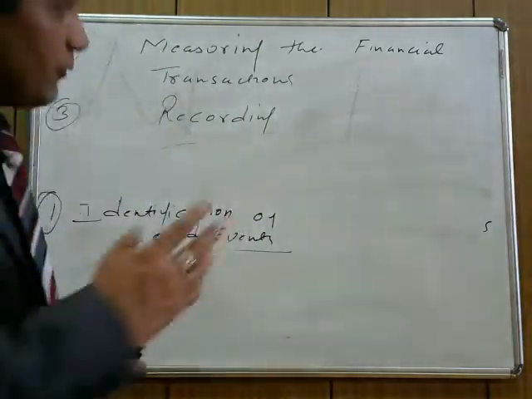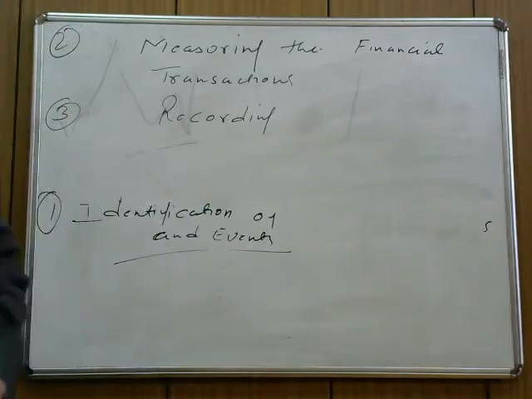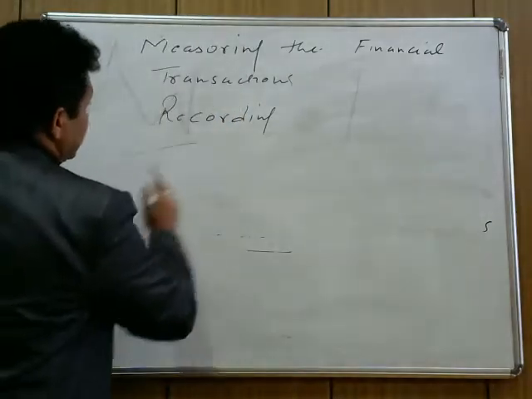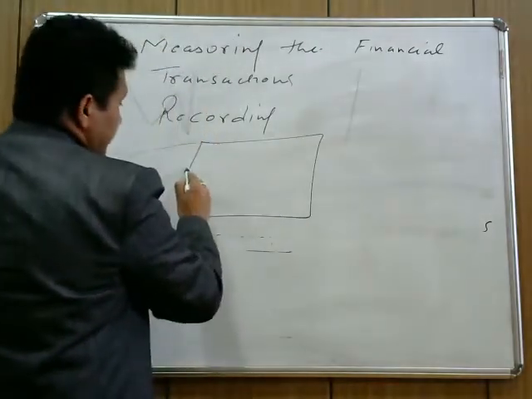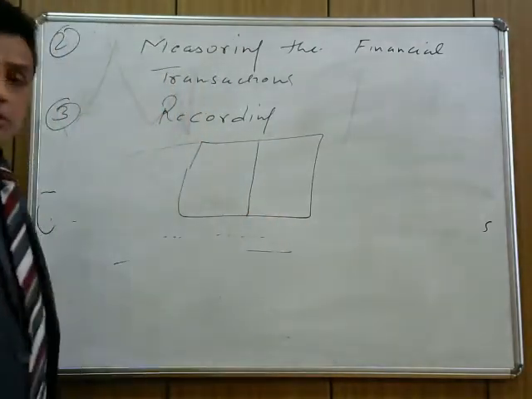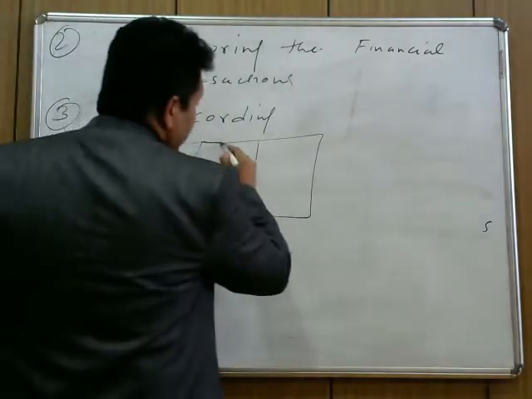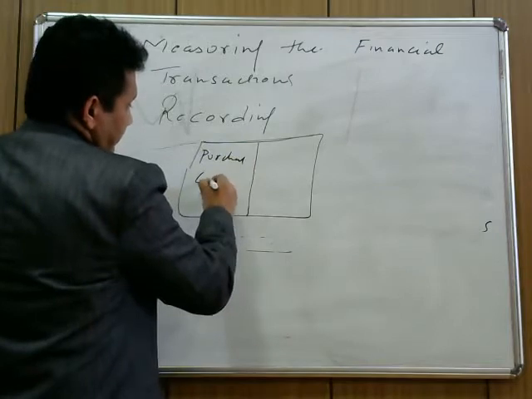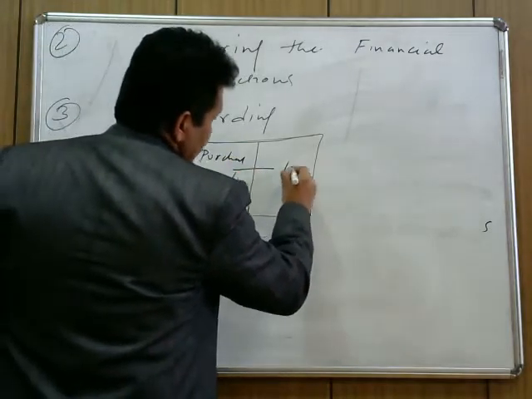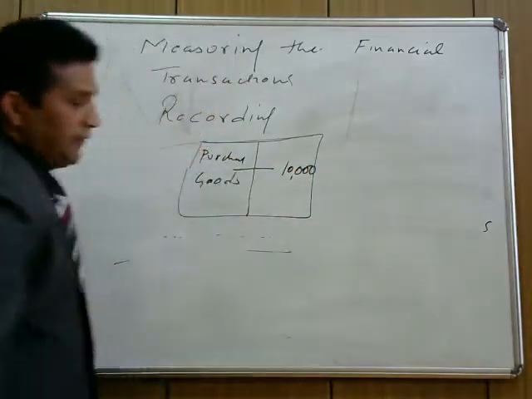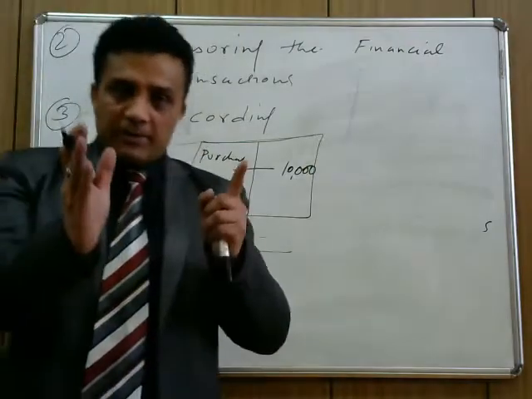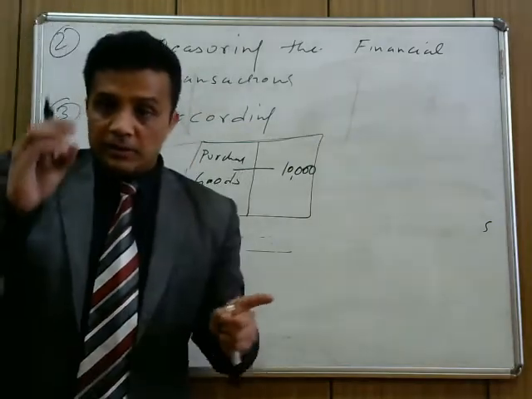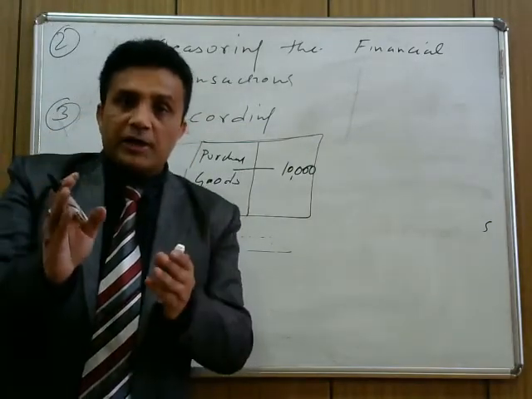Okay, recording. Now when we say recording, the most important thing is where we record the transactions, in the books. You purchase goods costing rupees 10,000. I will show you the particular manner, but we record the transactions of business in a particular book.